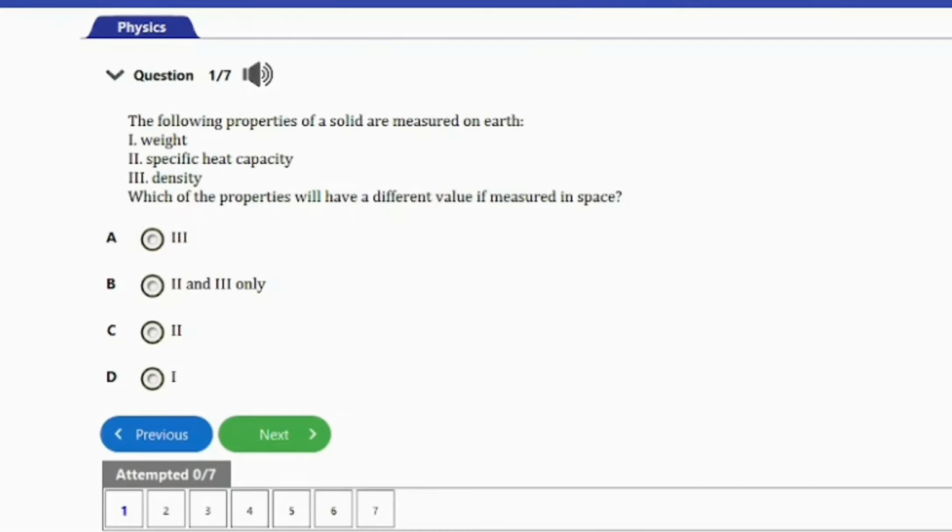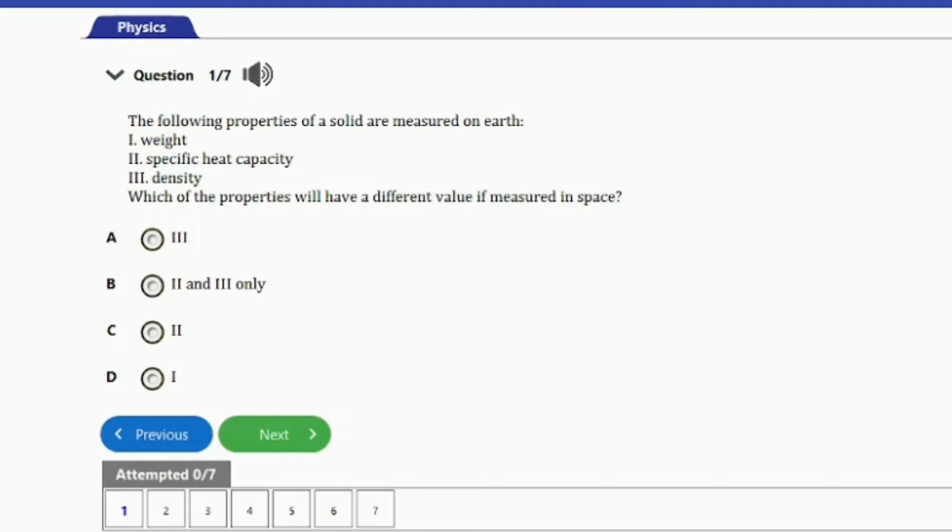In today's video on our WAEC Physics Exam Revision Series, we have these 7 WAEC repeated questions to answer on the topic mass and weight. This video will be about the distinction between mass and weight. So stay till the end of this video. Let's go ahead and start with the first question here.